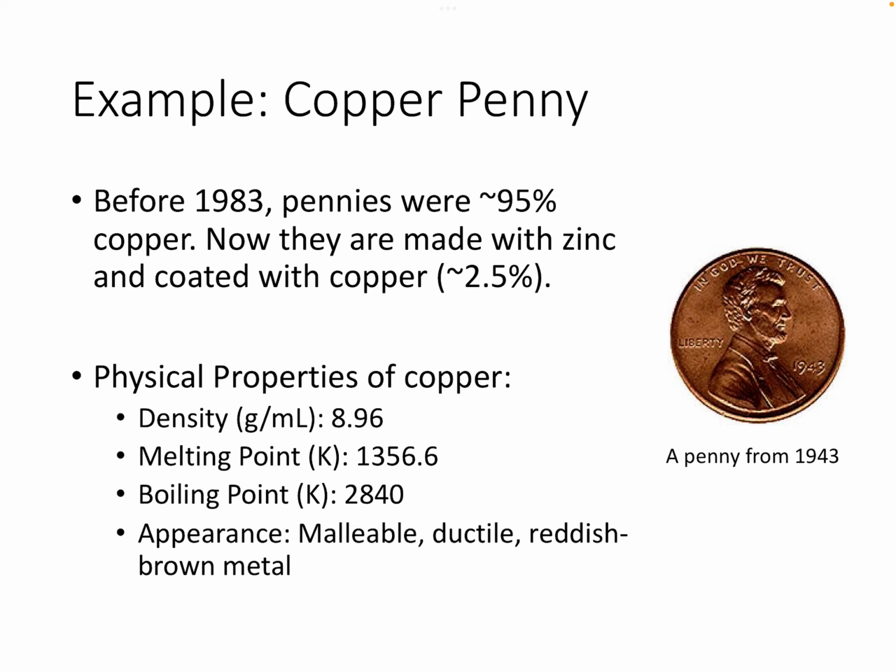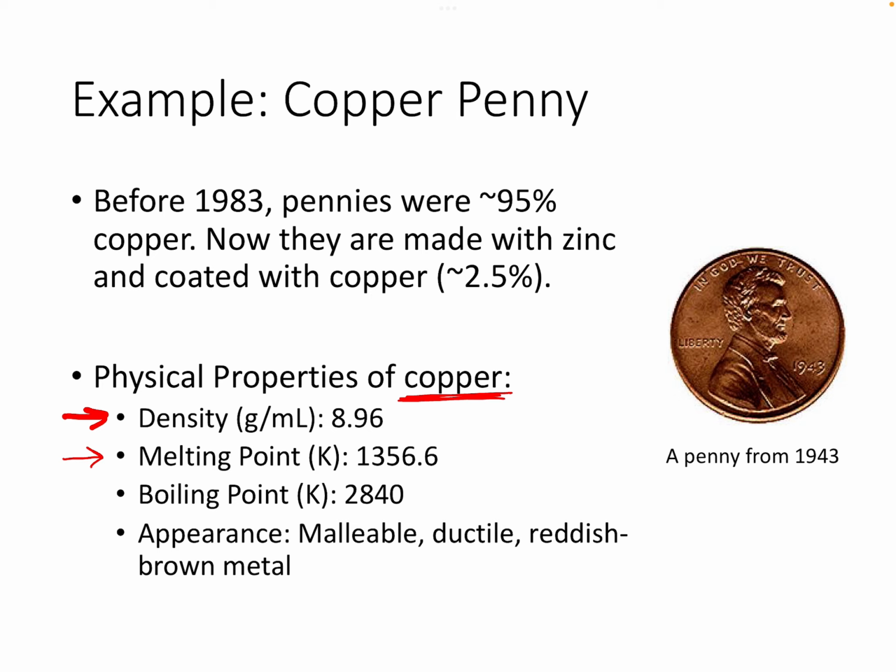Now, some physical properties of copper: we have something called density, and we'll talk more about what density is in later slides, but it's basically a ratio of something's mass to volume. So copper has a very specific density of 8.96 grams per milliliter, and that's never going to change. Copper will always have that same density. Copper also melts at a very specific temperature, and that will never change. It will always melt at that temperature. So that's its physical property.